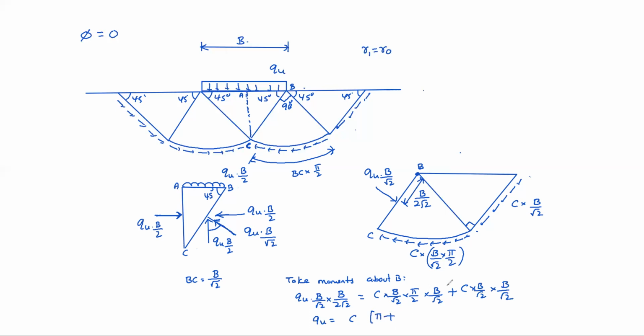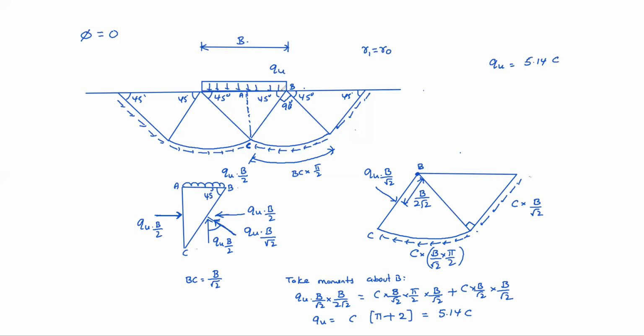Pi plus, there how much? Can I write 2 here into 2 by 2? So pi plus 2. Pi plus 2 is how much? Is it 5.14? See, so we arrived at Qu equal to 5.14 C.